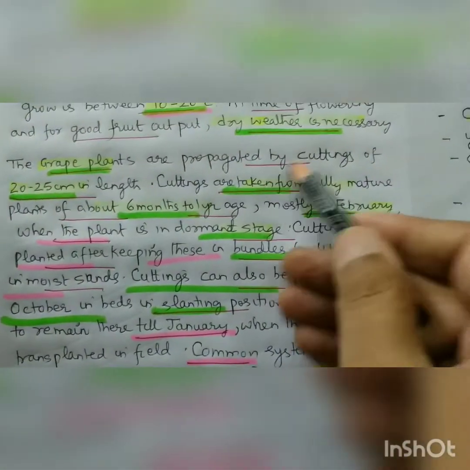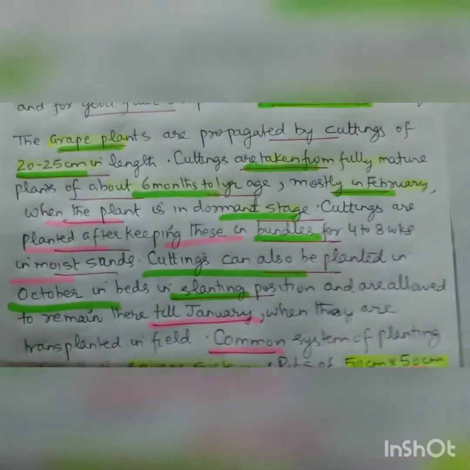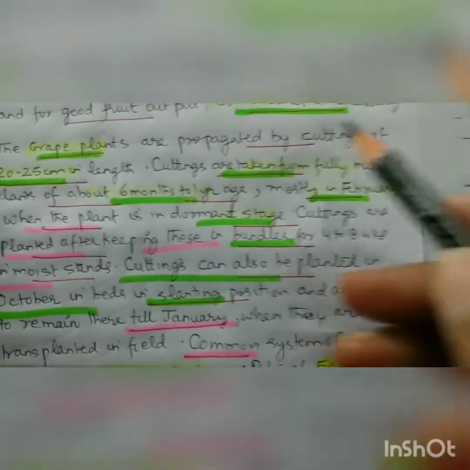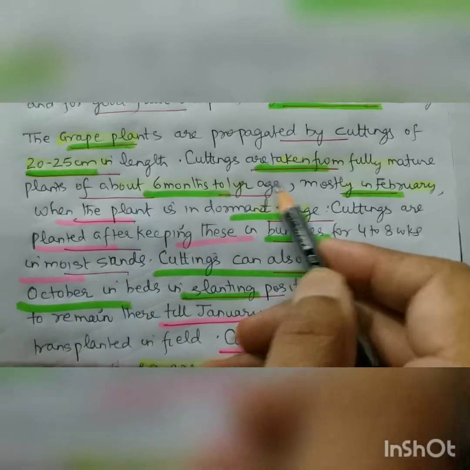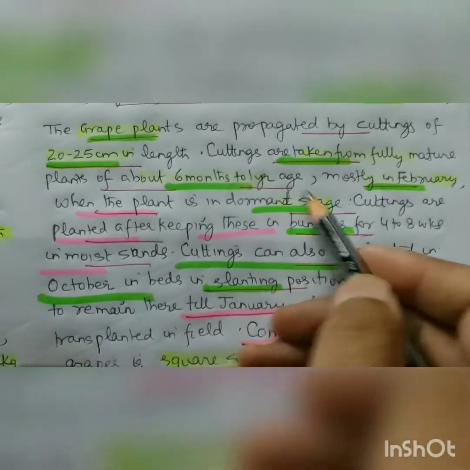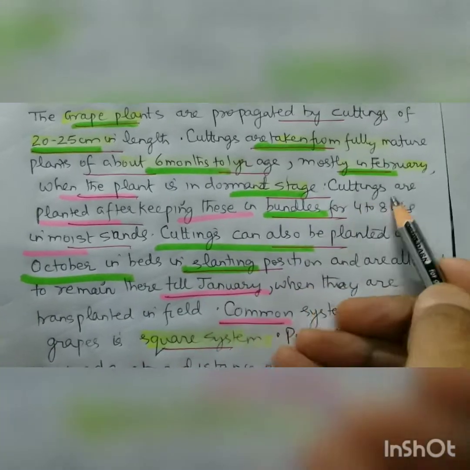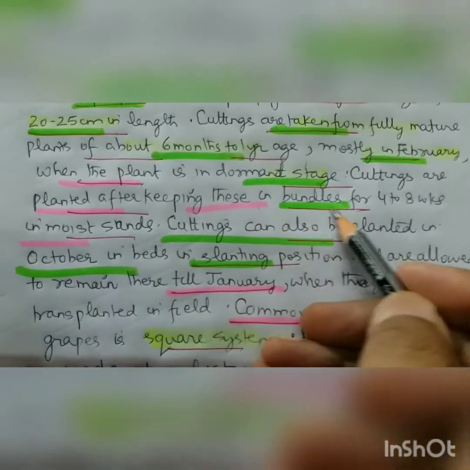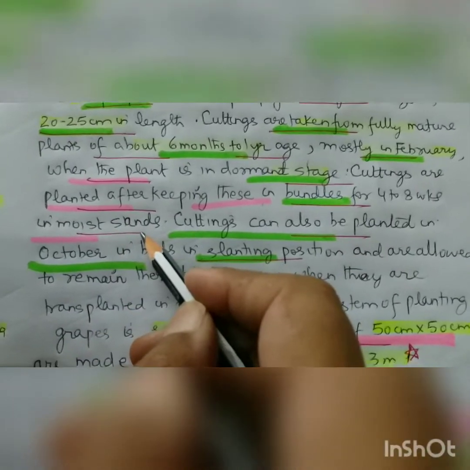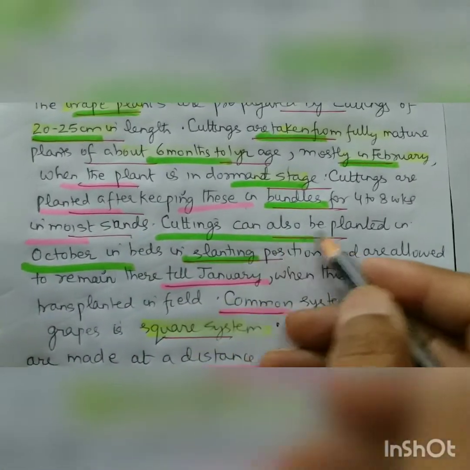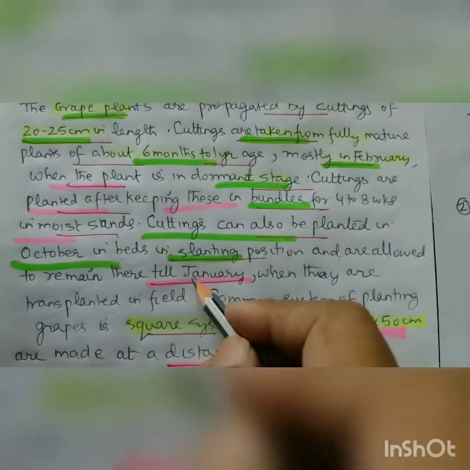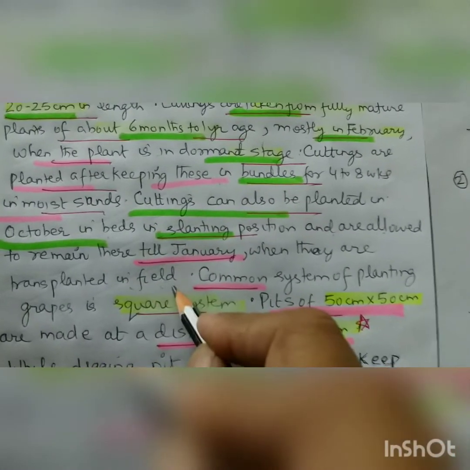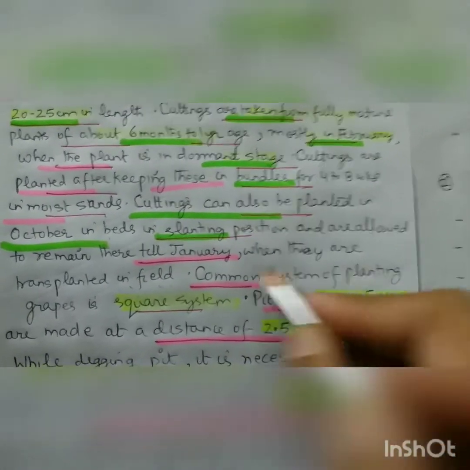Grape plants are propagated by cuttings of 20-25 centimeter in length, and these cuttings are taken from fully mature plants, which are 6 months to 1 year old, mostly in February when plants are in the dormant stage. Cuttings are planted after keeping them in bundles for 4 to 8 weeks on moist sand. Cuttings can also be planted in October in beds in a slanting position and are allowed to remain there till January when they are transplanted. Common system of planting is the skewer system.